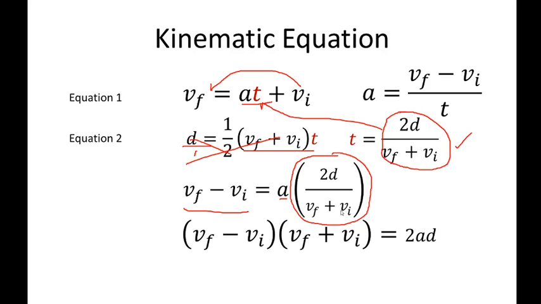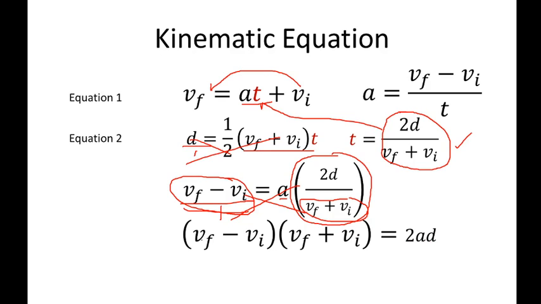You follow? Then cross multiply. We need to multiply vf plus vi and vf minus vi. So cross multiplied, we now have vf minus vi times vf plus vi equals 2ad.